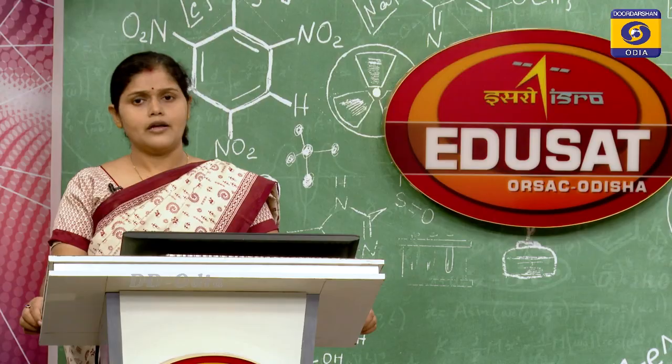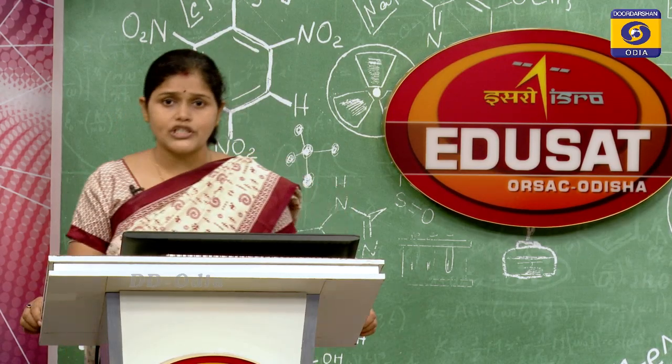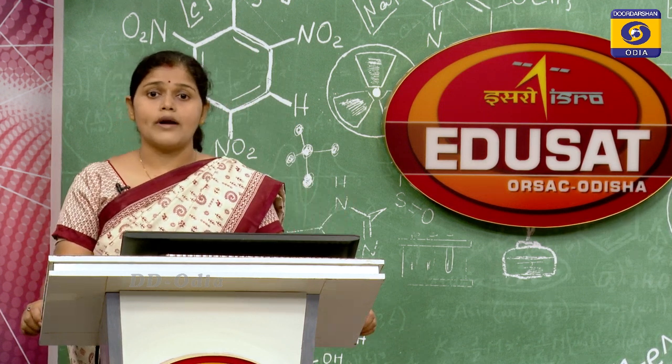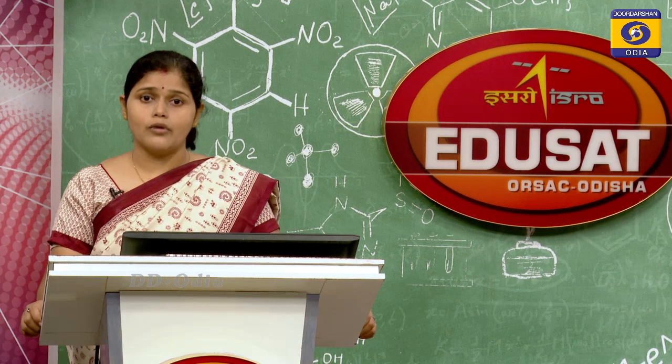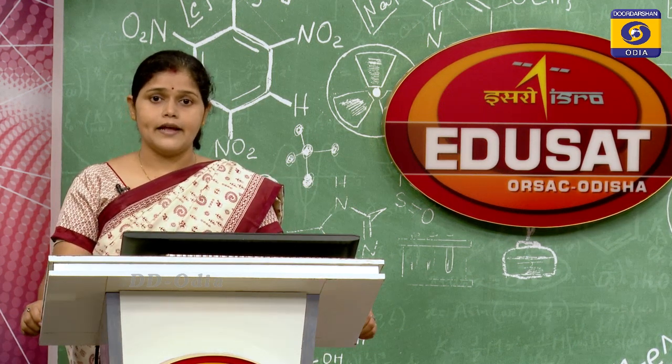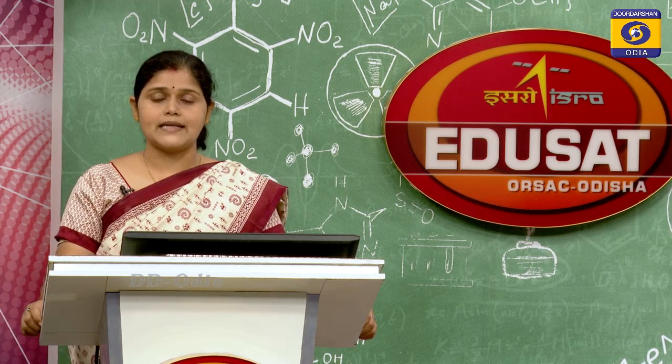First, spatial relationship. You may have a question in your mind: what is spatial relationship? So, the word spatial belongs to the word space.